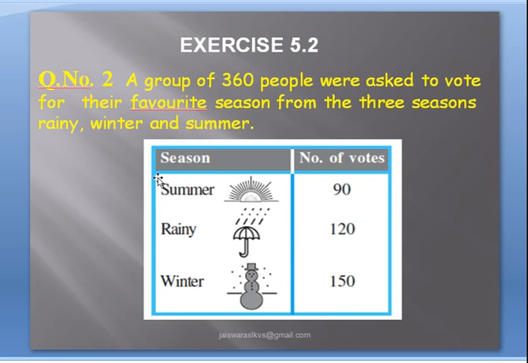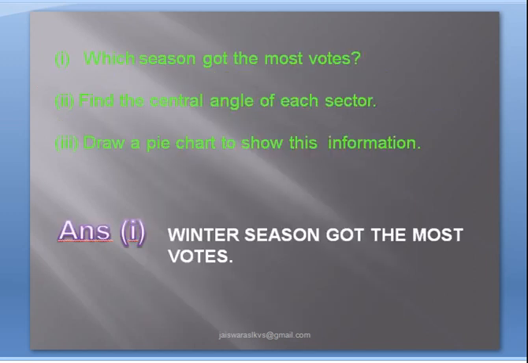So now, as per the question, let us see what the questions are on the basis of this question number 2. See, the first question, you have to write down the answer, and the question is which season got the most votes.